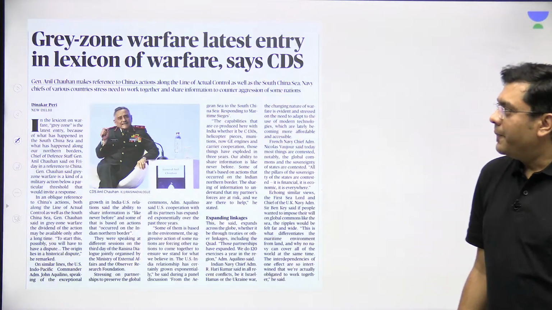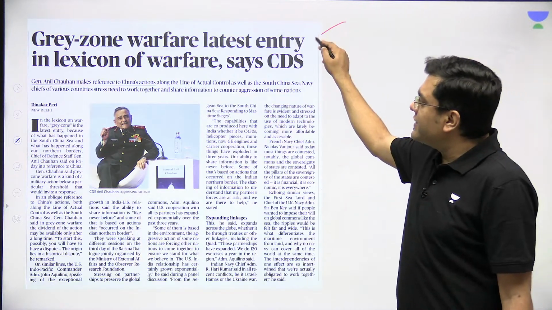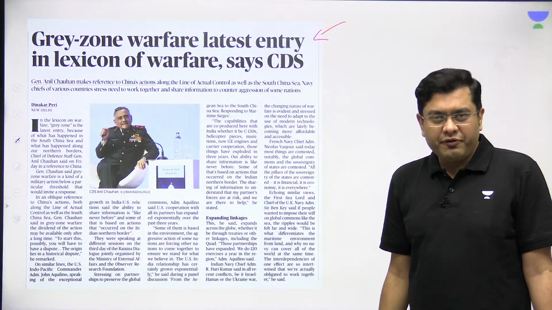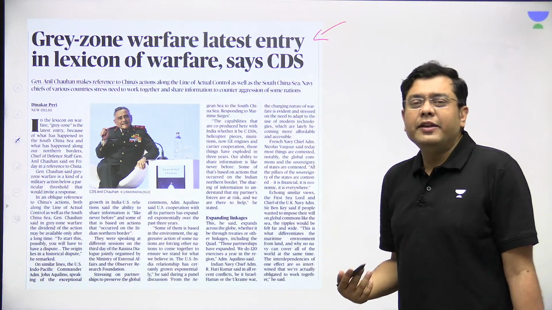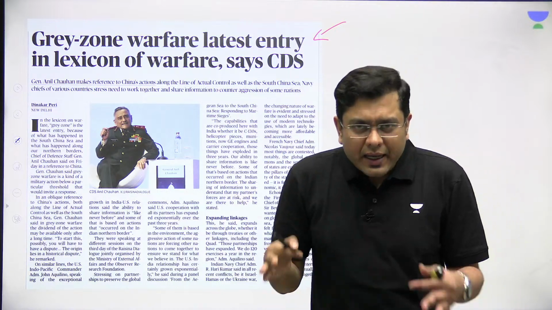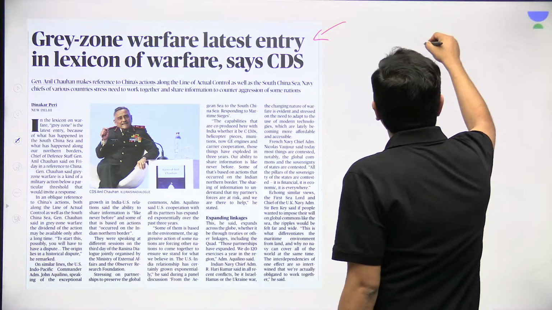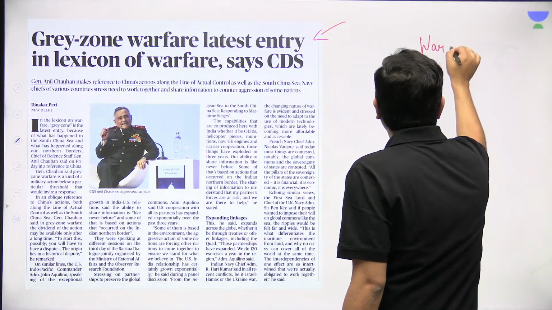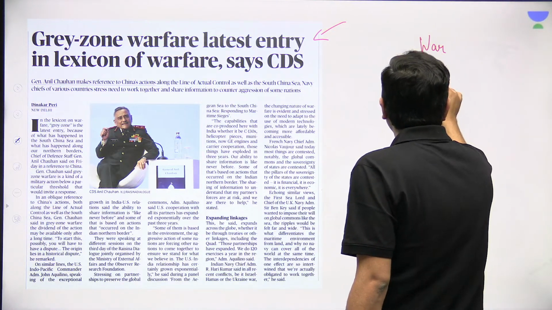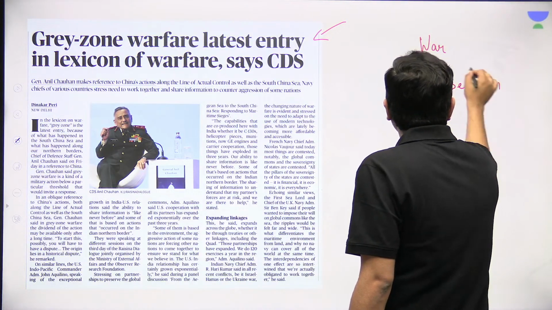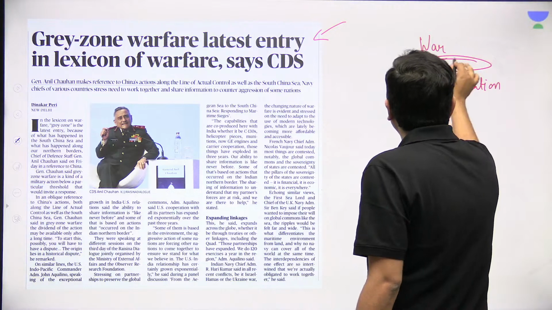Okay. Now, gray zone warfare, the latest entry in the lexicon of warfare, says the Chief of Defence Staff. So what is this gray zone warfare? Gray zone basically means that you are not in a constant state of war. You are not in a constant state of cooperation. So you are somewhere in between.